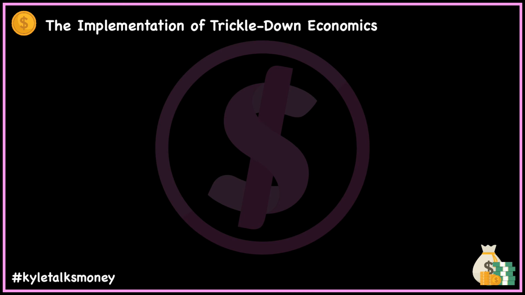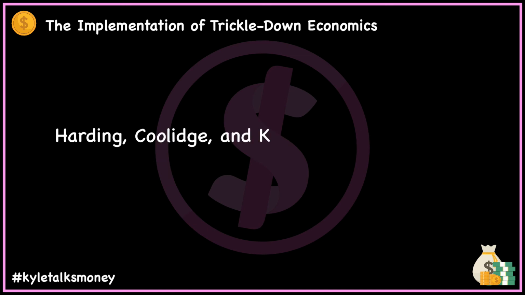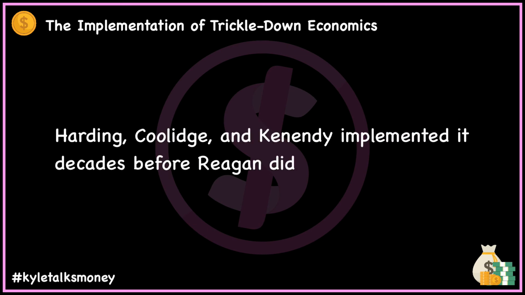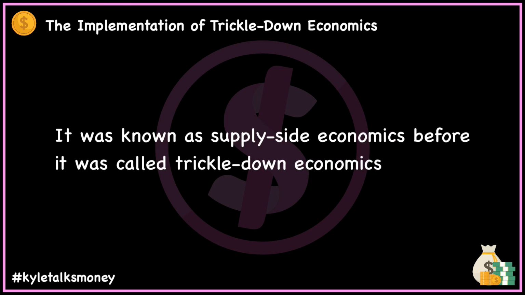So then let's finally talk about the implementation of trickle-down economics. Although some characterize trickle-down economics as an experiment originating in the 1980s under Ronald Reagan, the US had actually used it before. The Harding, Coolidge, and Kennedy administrations implemented supply-side tax policies before Reagan did. The first instance of supply-side economics being implemented came even before the trickle-down idea was fully articulated.